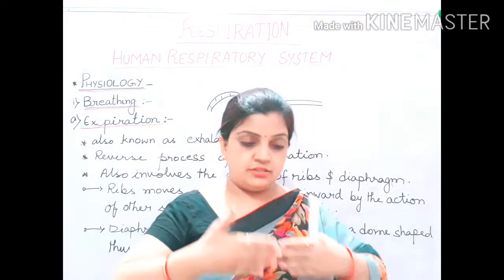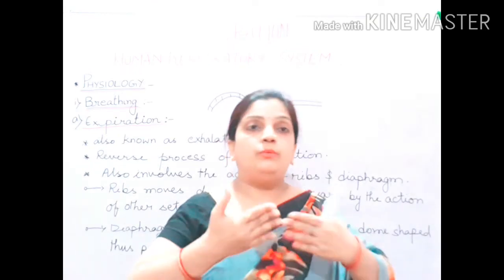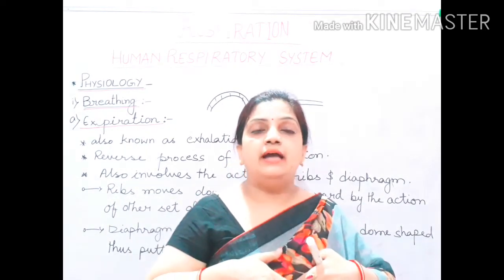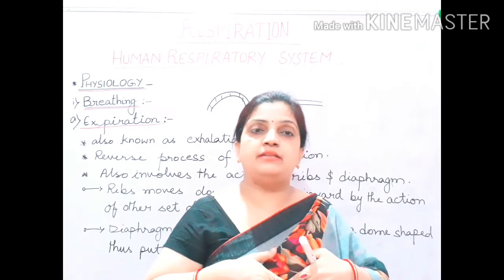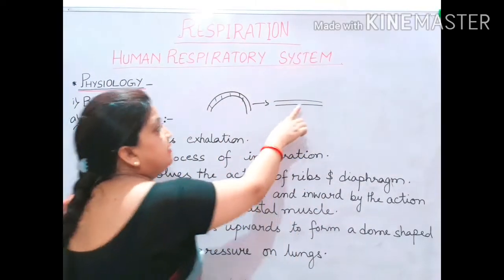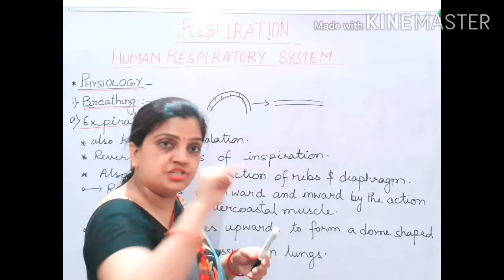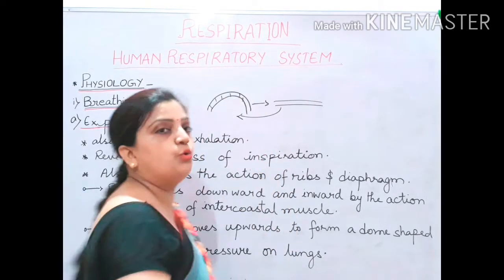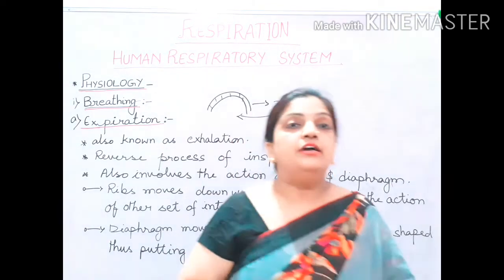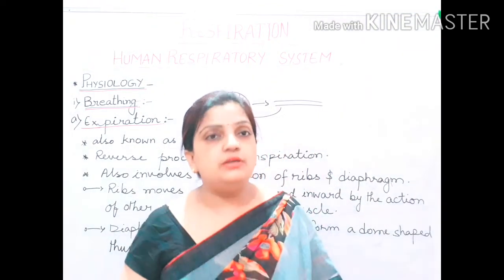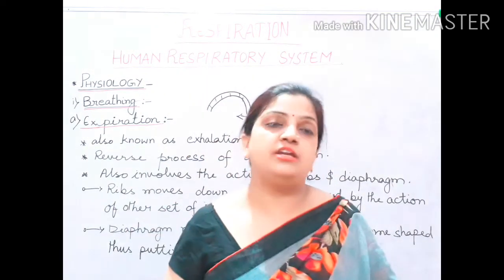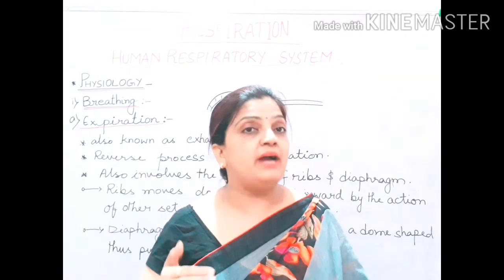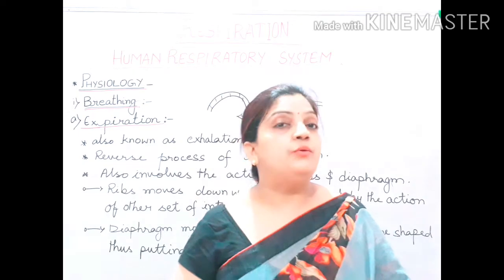When the structure is moving down, when the rib is moving backward and inward, downward, and intercostal muscles are helping them, then what will happen? This flat shaped diaphragm will change back into dome shaped. It means that your diaphragm will also take its original position. It will go back to its original position. And when it is going back to its original position, what will happen?